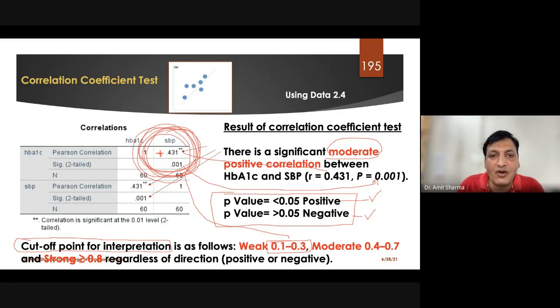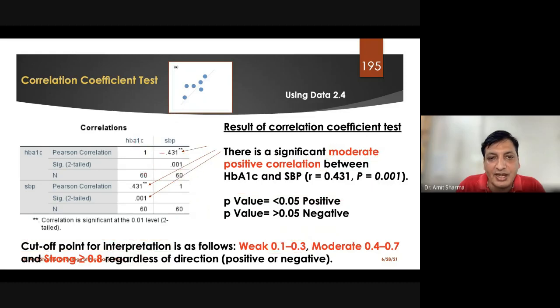For example, if we have got this value as minus 0.43, I would say that this is a negative correlation.